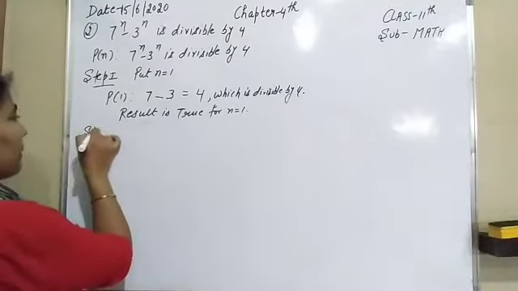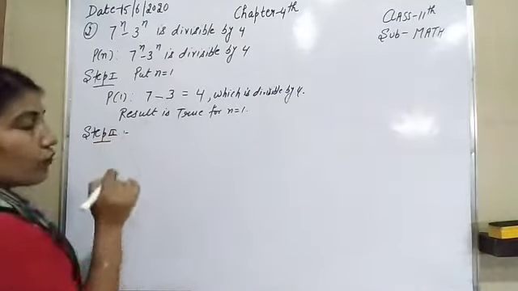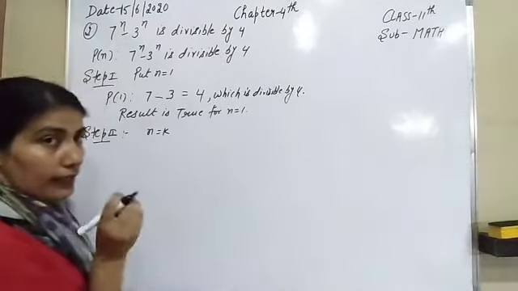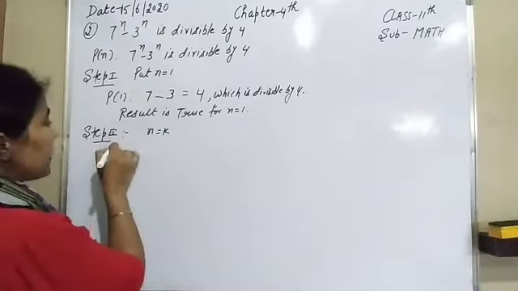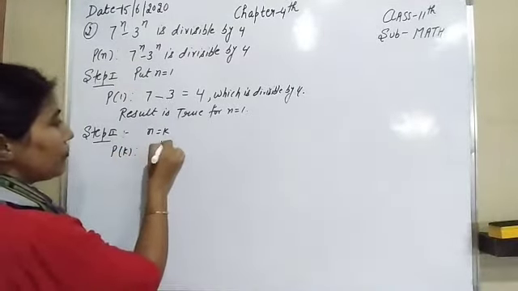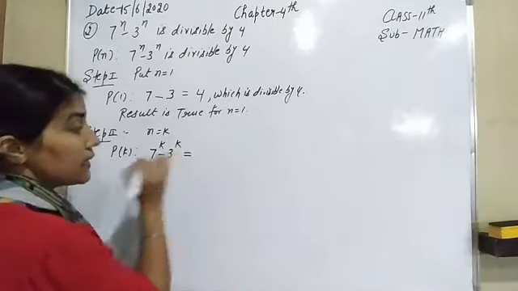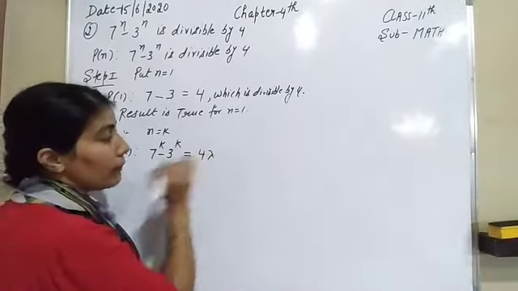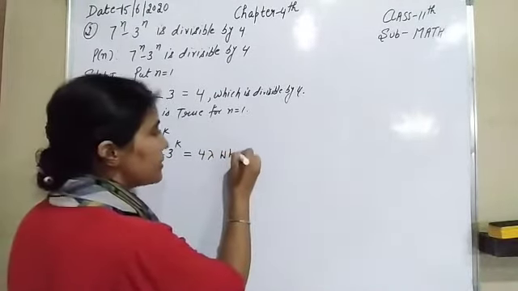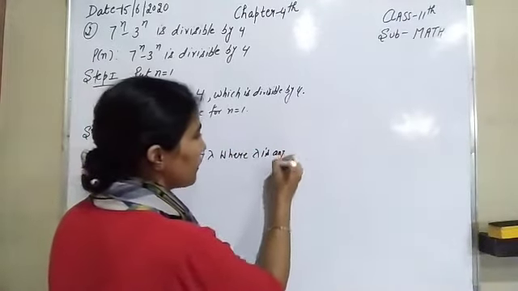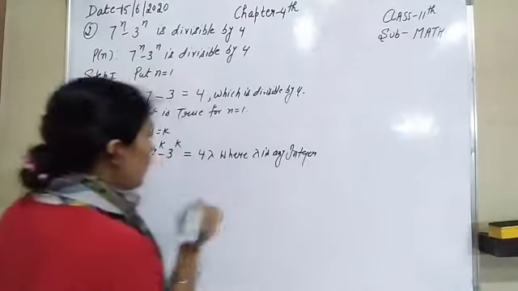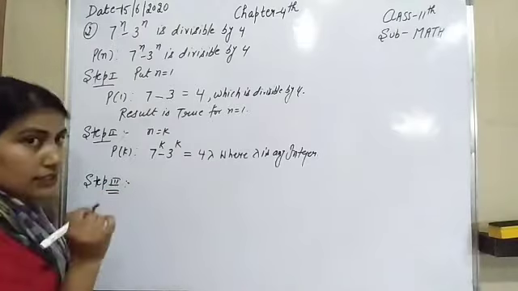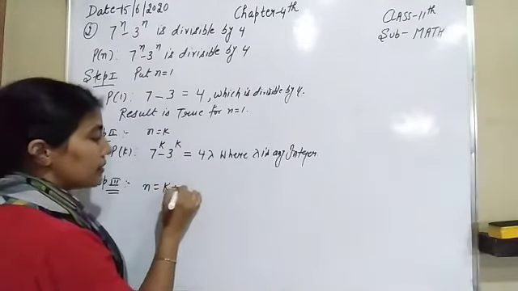Now in the second step, we will assume result is true for n equal to k. So here P(k) be the statement: 7 raised to power k minus 3 raised to power k is equal to, since it is divisible by 4, we have to take here 4 lambda, where lambda is any integer. Now in the next step, step 3, we will prove that result is true for n equal to k plus 1.